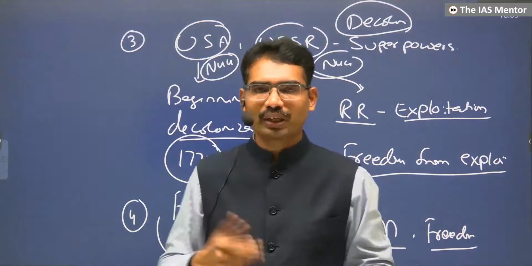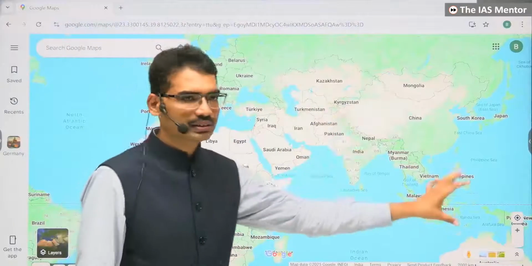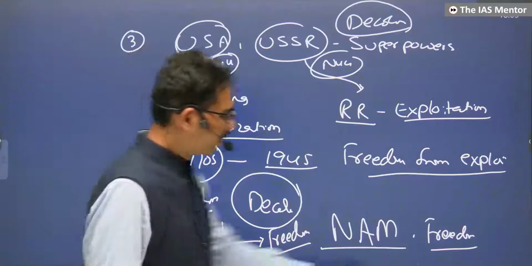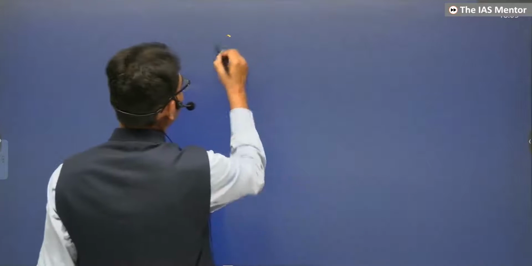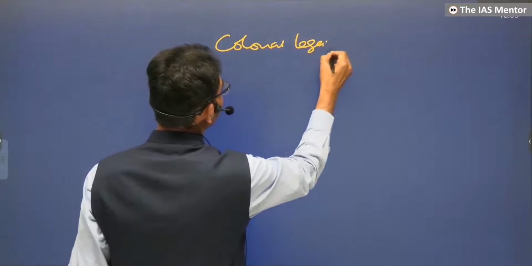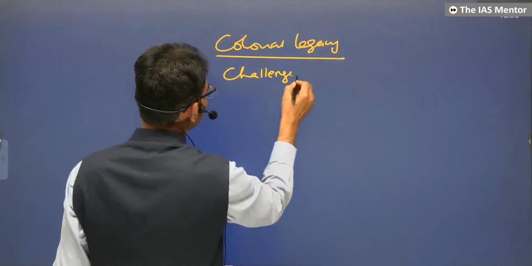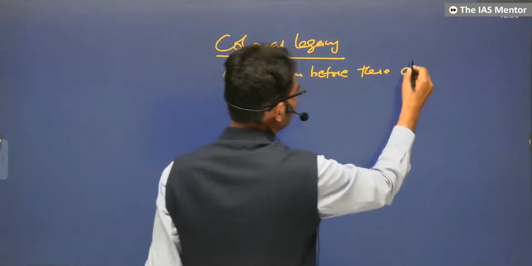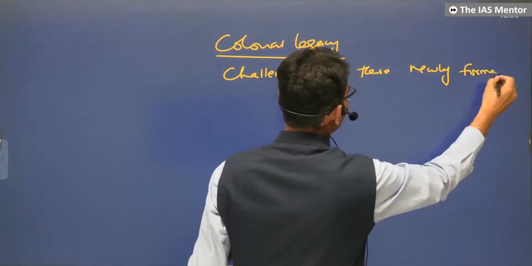Now, what is the legacy? They became independent. Many countries became independent. The next theme of decolonization is colonial legacy. It's a continuation of the same challenge, very easy to understand also. The next theme in decolonization is colonial legacy, or challenges before these newly formed countries.